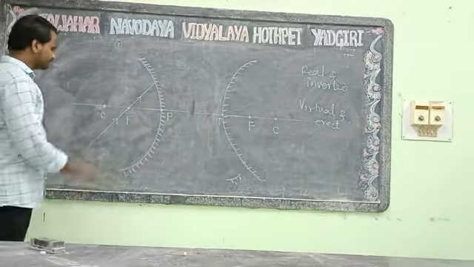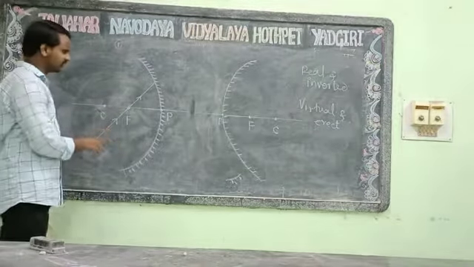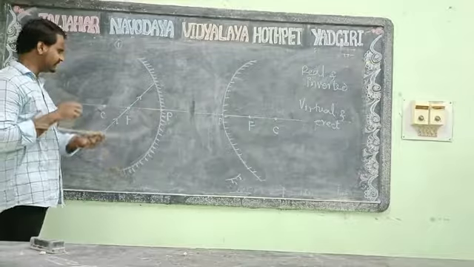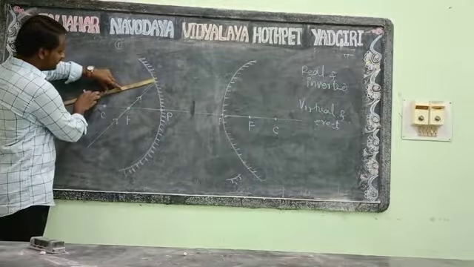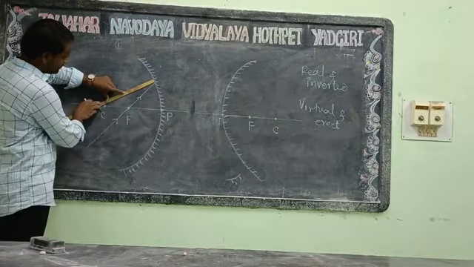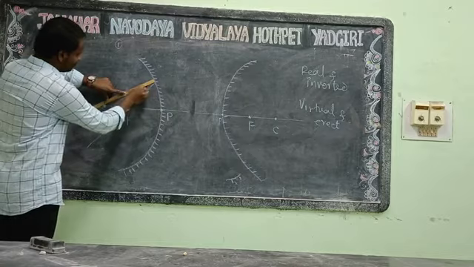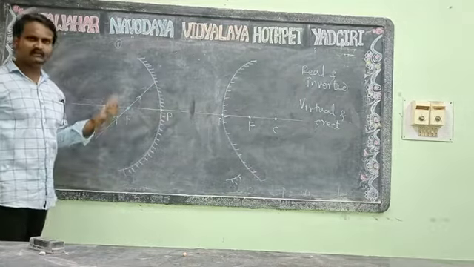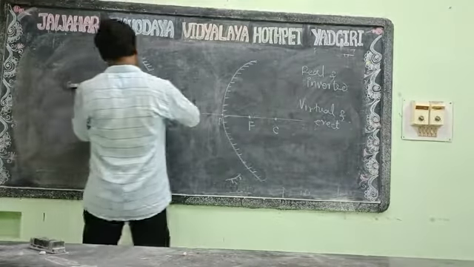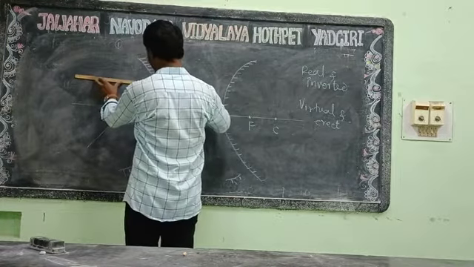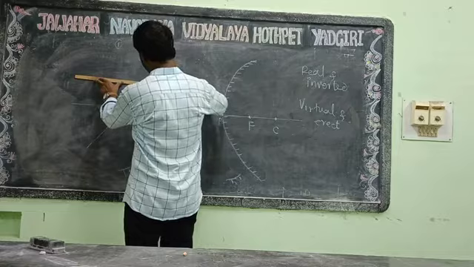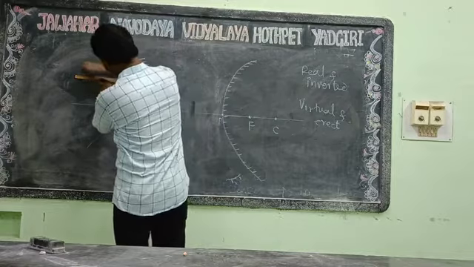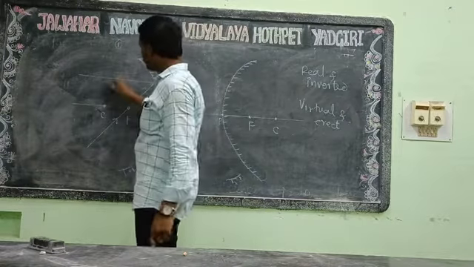Now for the incident ray, we have to draw the normal. Just connect the C with that point. You can draw it like this. This is our normal. So after reflection, it will be parallel to the principal axis. Draw the reflected ray parallel to the principal axis.